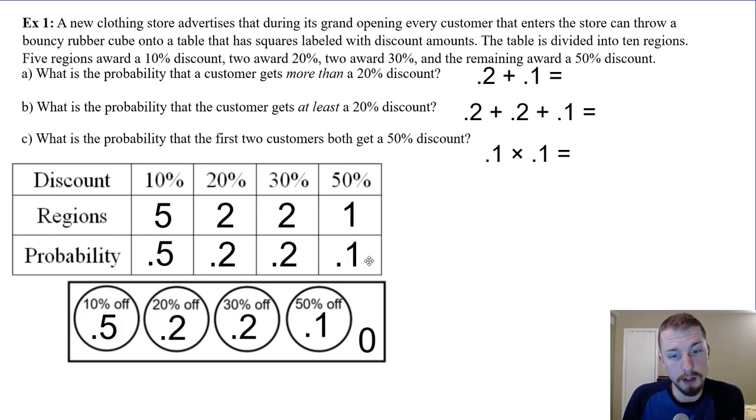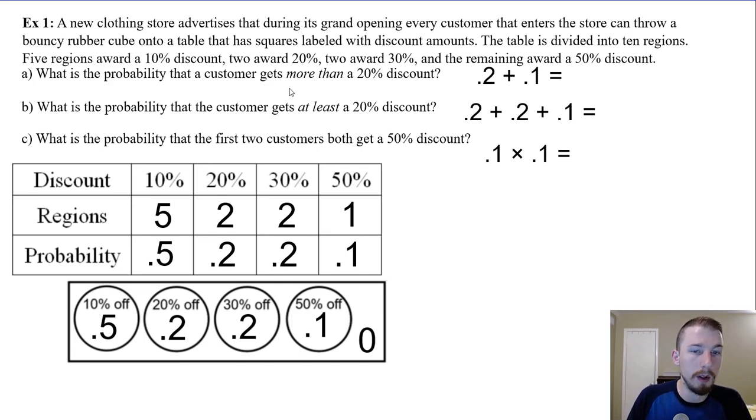So that's how you fill in the table. If you want to fill in the Venn diagram, notice all of these are disjoint. They're not overlapping, or in other words, they're mutually exclusive, because you can't get both a 10 and 20% or any others, right? You either get this one, this one, this one, this one, or this one. And then also what's interesting is the outside part of the sample space is 0, so no one didn't get anything because the dice didn't have any blank spots, or the board didn't have any blank areas, so you at least got something, which is kind of nice.